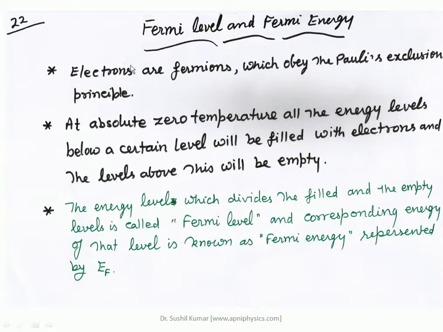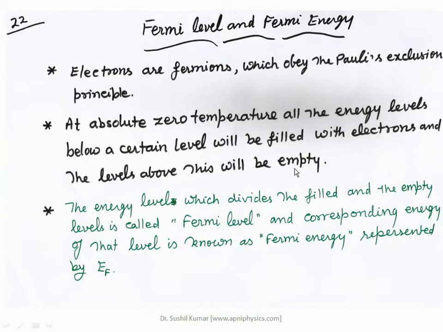As one knows, electrons are fermions which obey the Pauli exclusion principle. So at absolute zero temperature, all the energy levels below a certain level will be filled with electrons, and the levels above this will be empty.